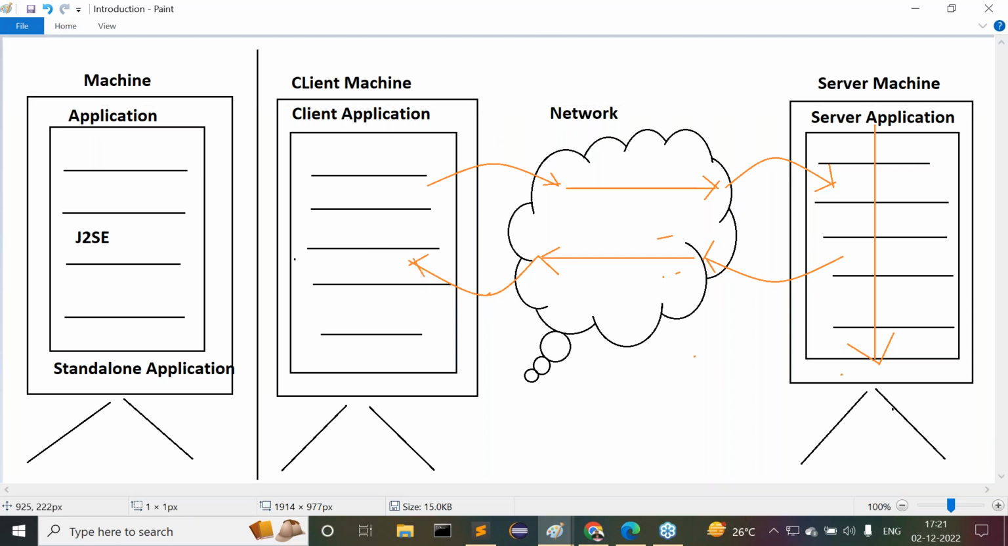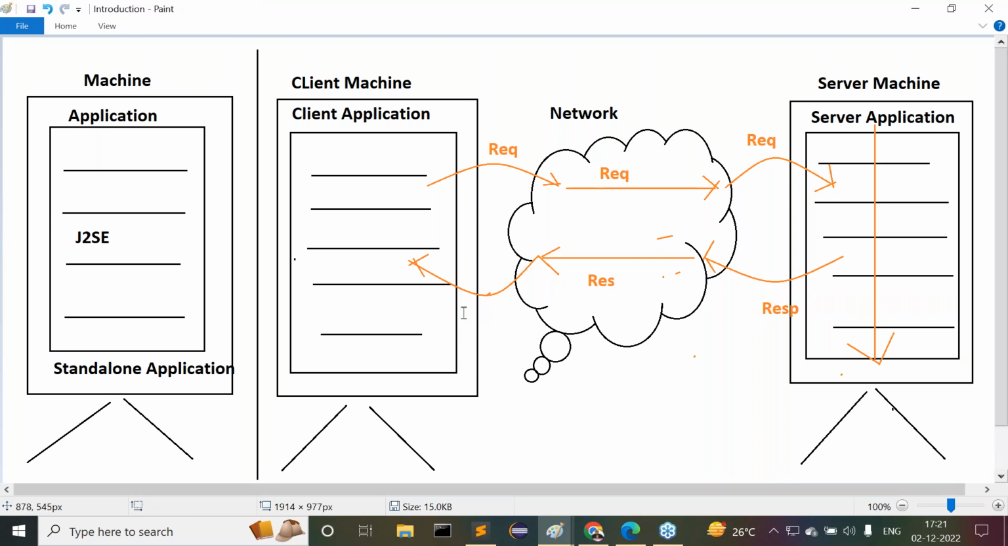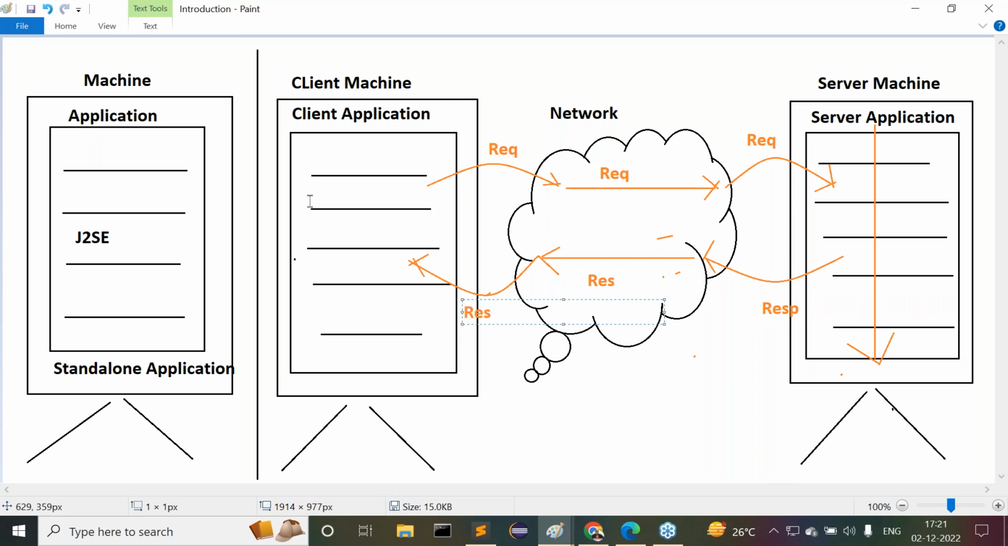Now this is exactly the meaning of the request, and this is what I'm telling you, a request. Now here, by the execution of the server side application, some response will be generated. That response will be given back to the network. The network will carry that response now. That response will be given to the client side application.